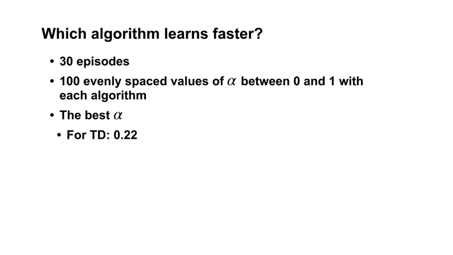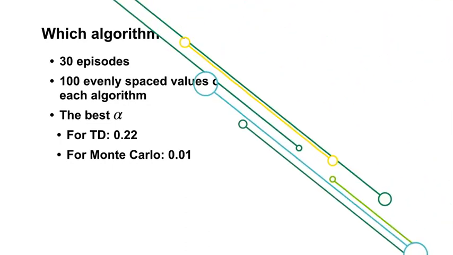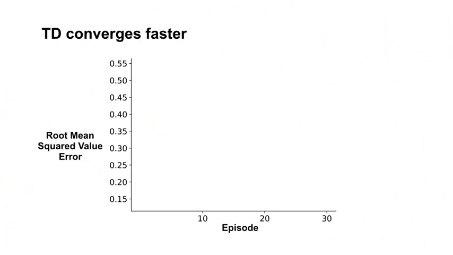For this task, the best alpha we found for TD was 0.22. The best alpha for Monte Carlo was much smaller, 0.01. Let's plot the performance of each algorithm. The y-axis shows the root mean squared value error for the 1,000 states averaged over 100 runs. The x-axis shows us the episode number.